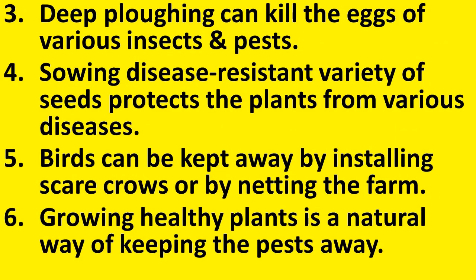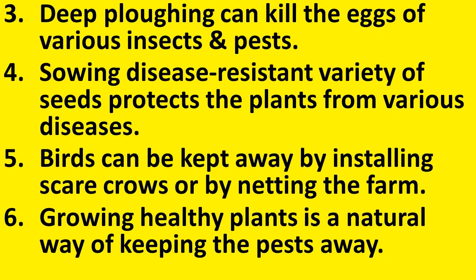Third method, deep ploughing can kill the eggs of various insects and pests. So while ploughing, if we take care, we can kill the eggs of insects and pests to a certain extent, that is, by ploughing deeply. Fourth method, sowing disease-resistant varieties of seeds can protect the plant from various diseases. So while selecting the seeds, care should be taken to see that they are healthy and disease resistant.